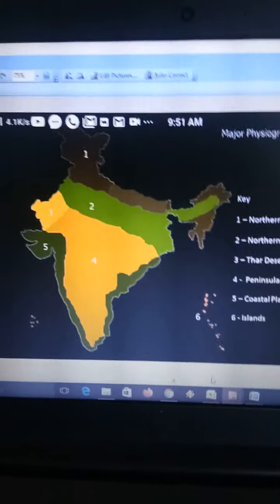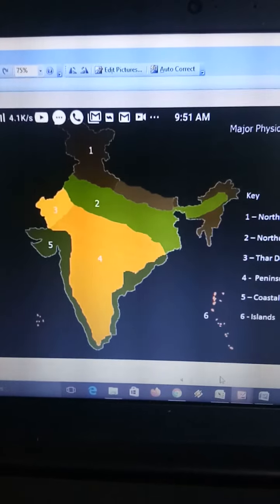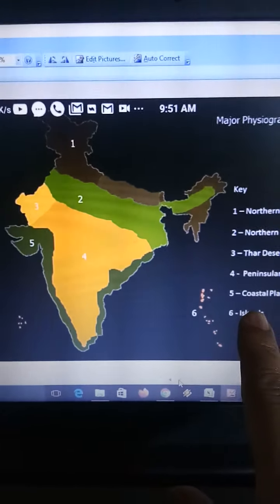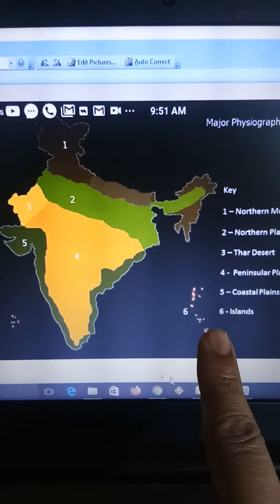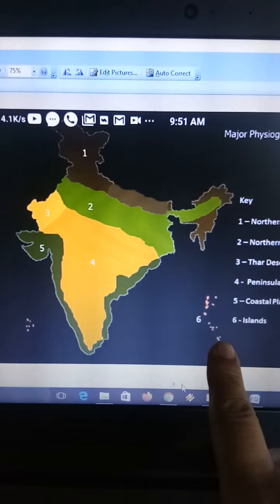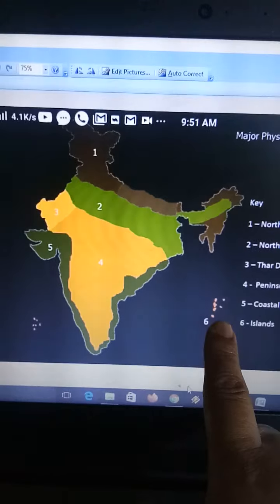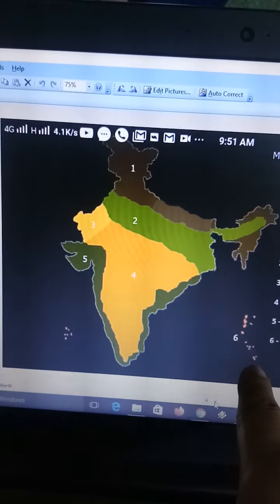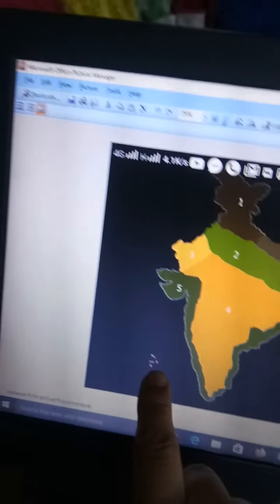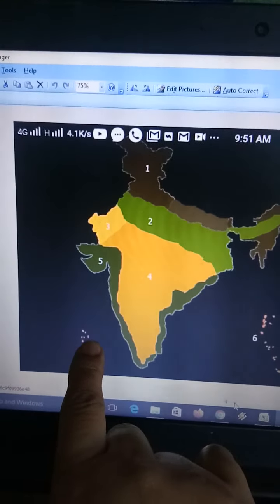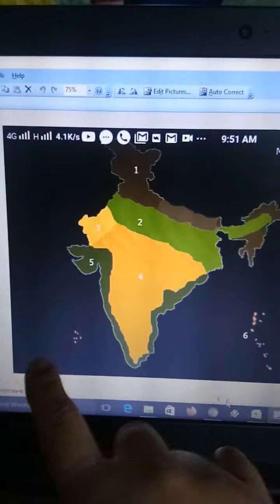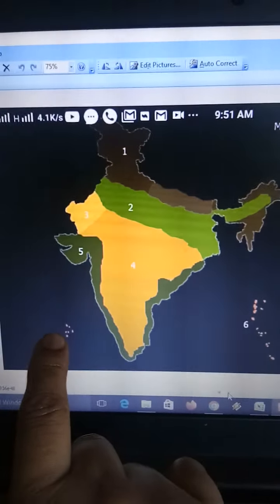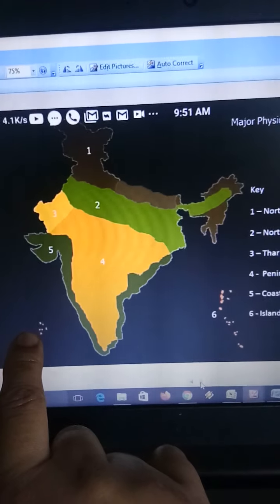So we will talk more about our country India. Here 2 islands are there. That one is Andaman and Nicobar Islands, and the second one is Lakshadweep Islands. So here are the 2 island groups of India, Andaman and Nicobar and Lakshadweep.